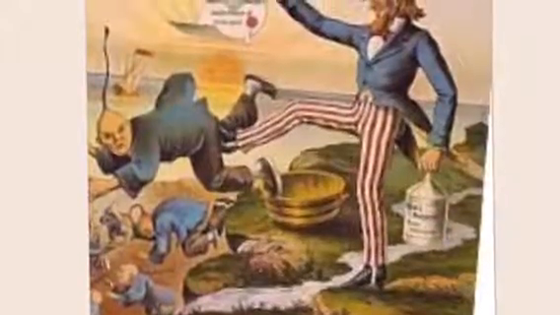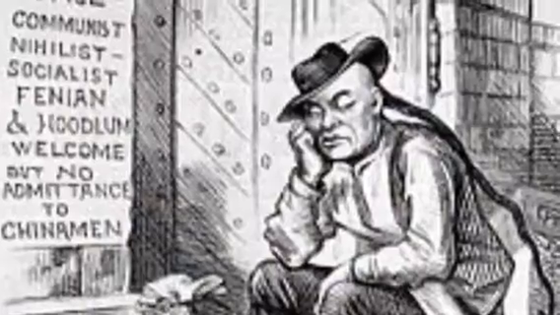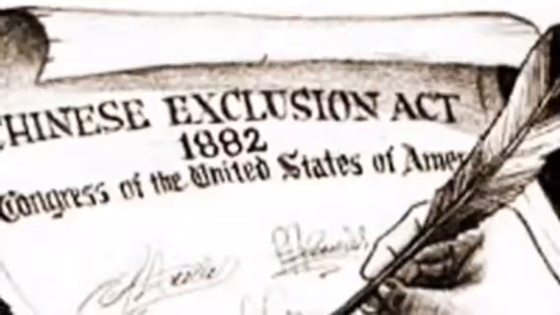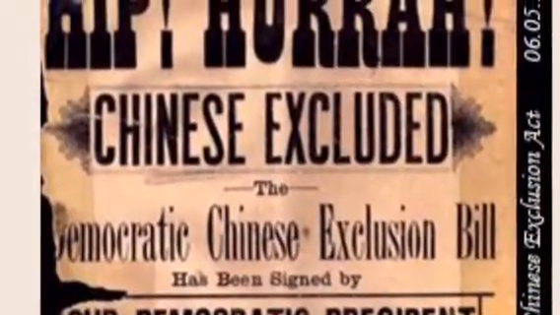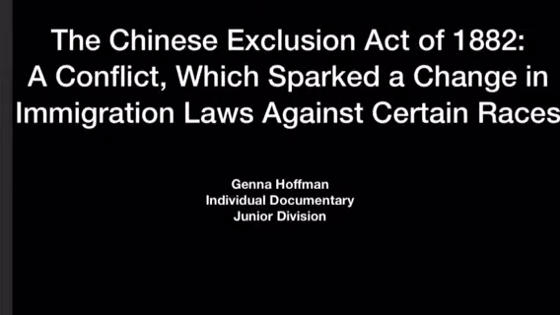The Chinese Exclusion Act of 1882 was a major conflict in U.S. history. It did not allow Chinese to enter the country for a long period of time. The Chinese Exclusion Act was signed into law in 1882, but that is not when different immigration laws were first put into place to stop the Chinese from entering the U.S., and mainly California. The Chinese Exclusion Act of 1882 was a conflict which sparked change in immigration laws against certain races.